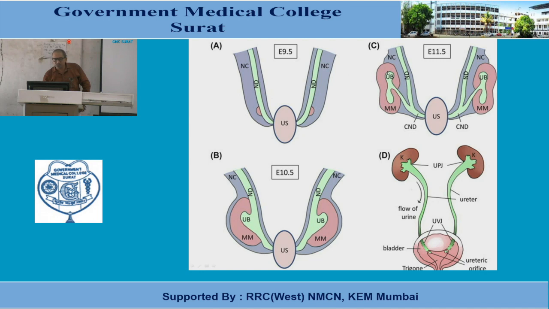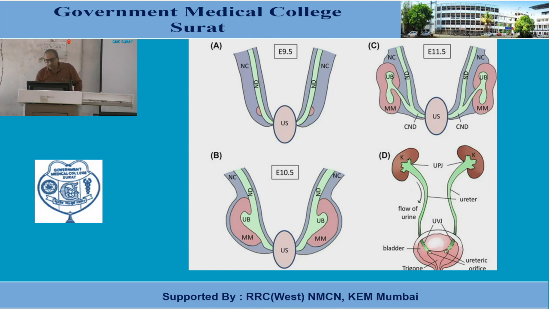And the second source is the nephrogenic cord. Within the nephrogenic cord, one can notice a collection of mesodermal cells that is going to give rise to the metanephric blastema, and this metanephric blastema is the primordium of the excretory part of the kidney, that we will discuss later on. So let's start with the discussion of this collecting part.